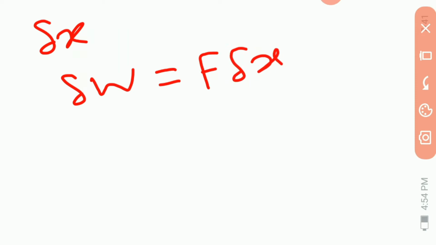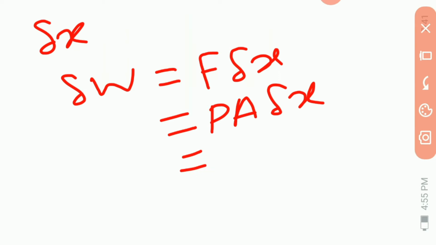And if delta V denotes the volume expansion of the working substance and A is the area of the piston, then this delta W is equal to PA delta x.